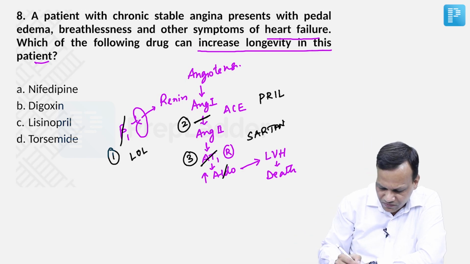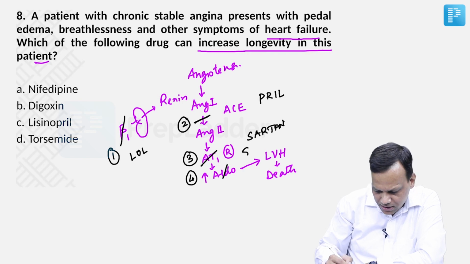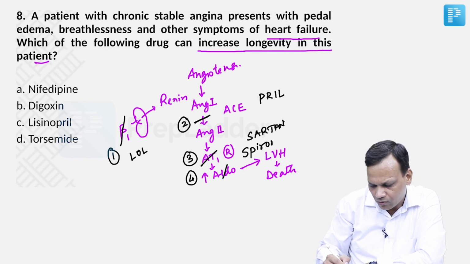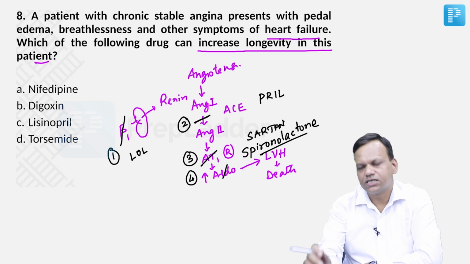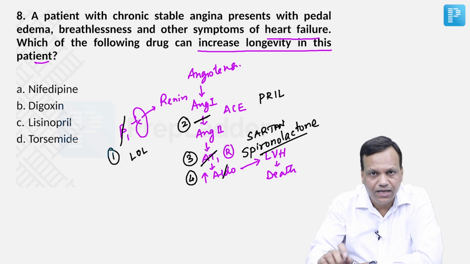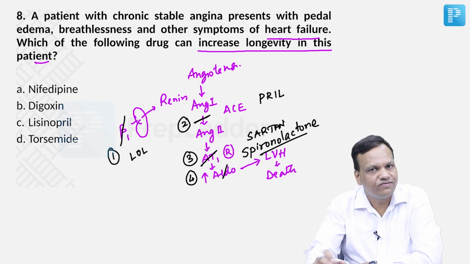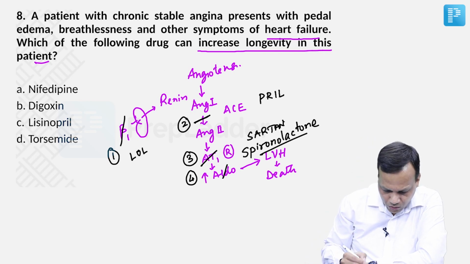And lastly, we have a drug which is an aldosterone antagonist. The drug is spironolactone. So these are the drugs which will decrease mortality. Other drugs are for symptomatic relief. They cannot decrease mortality. So the answer is lisinopril here.